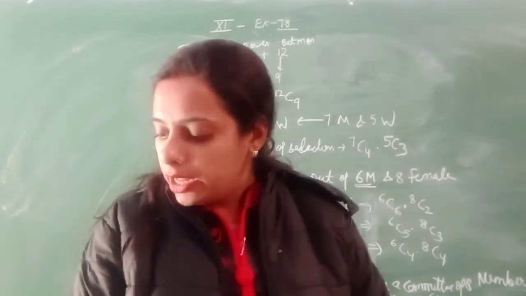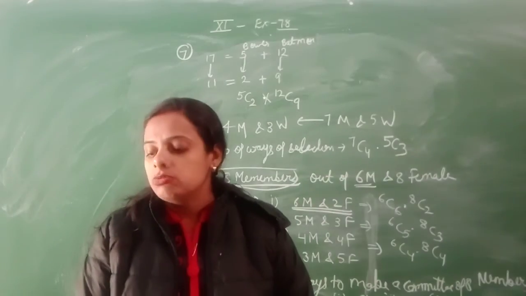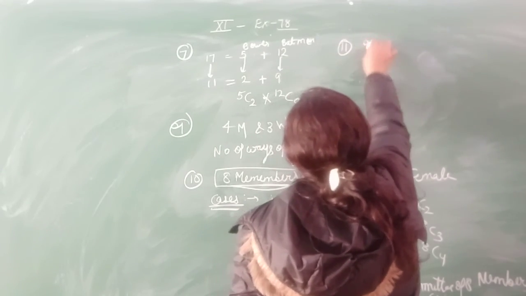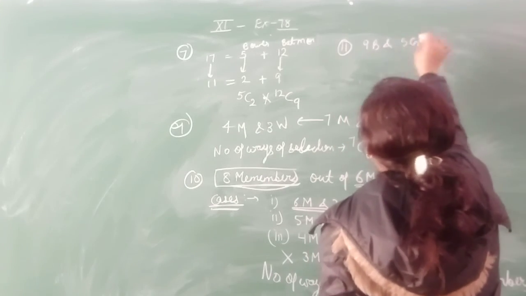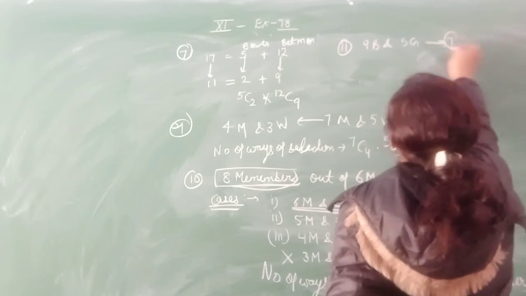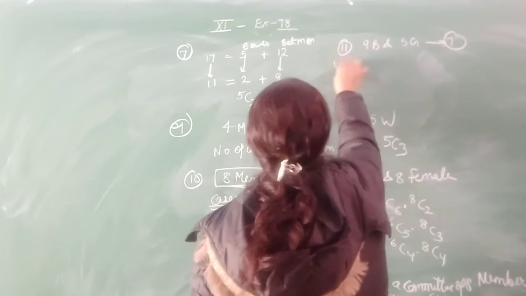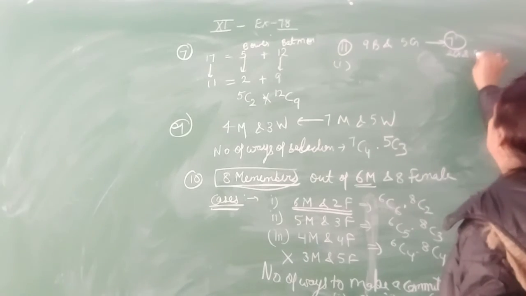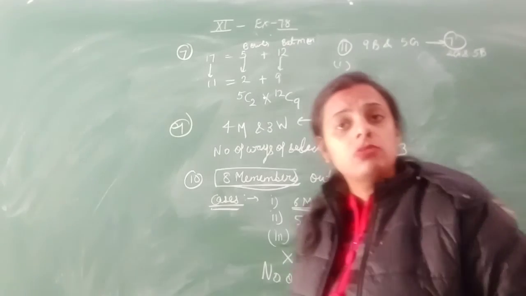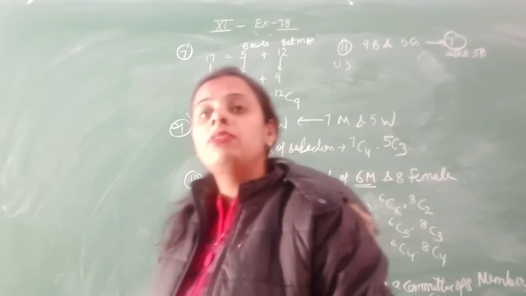Question number 10. You will try yourself. First you have to make a committee of 7 persons out of 9 boys and 5 girls, where there are exactly 2 girls. First case, when there are only 2 girls. If 2 are girls, that means 5 should be boys, because you have to make a committee of 7 persons. So if 2 are girls, then definitely the rest will be 5 boys.